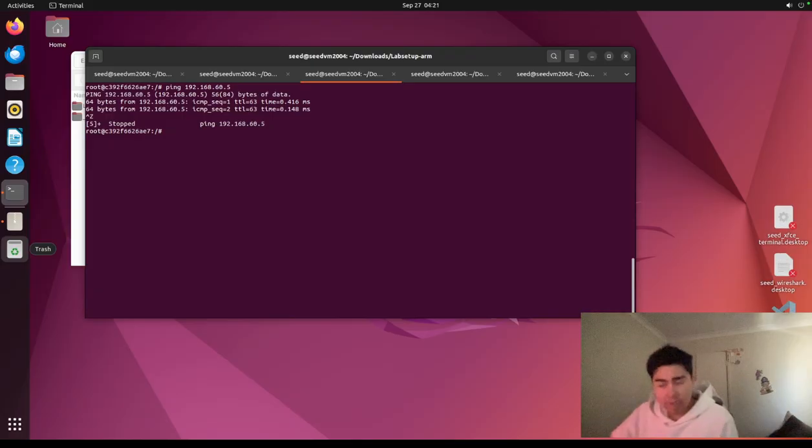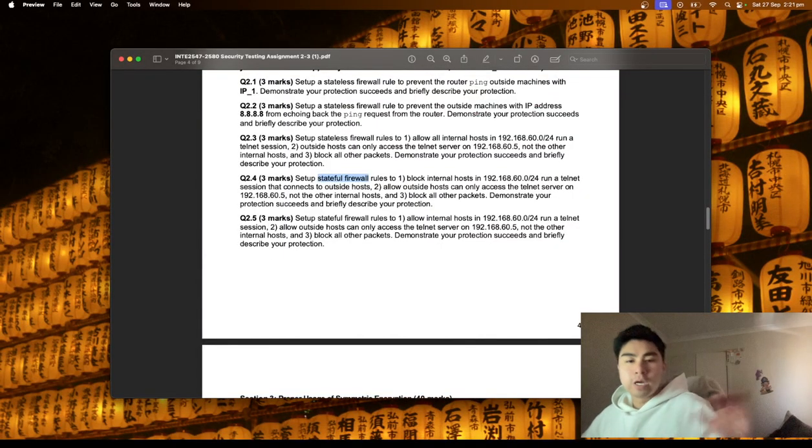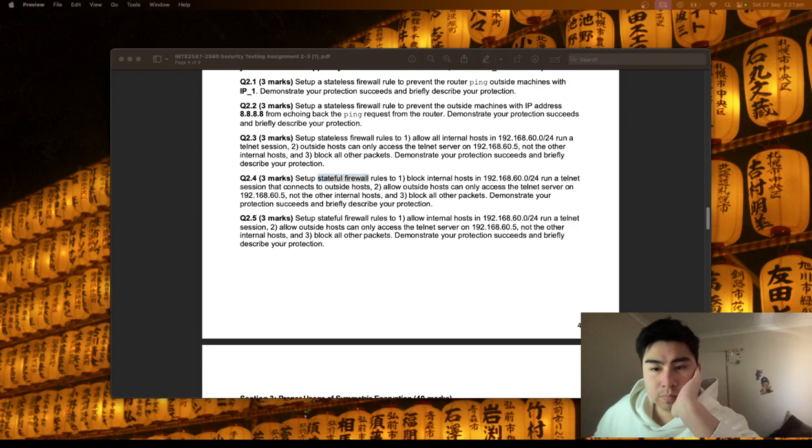So now we're moving on. We're going to be doing 2.4, which moves on to stateful firewall. For this one, we would need to put these in here. These following. It uses conntrack. So it's kind of different.